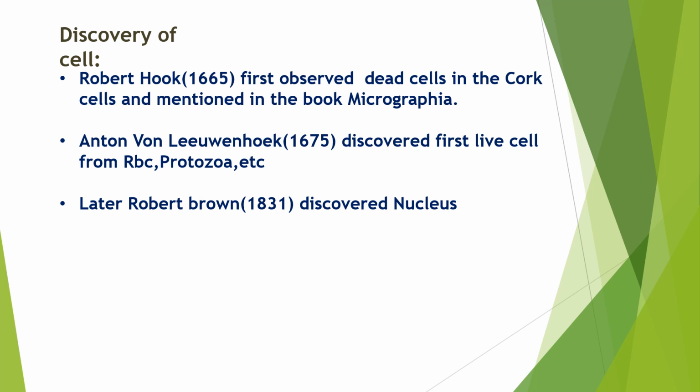Later, after some years, in 1831, a scientist named Robert Brown discovered the nucleus, which is present inside the cell at the central location. So, although there are many scientists in cell biology, these three scientists have played a major role because they identified the cell and nucleus. So, these three scientists are most important.